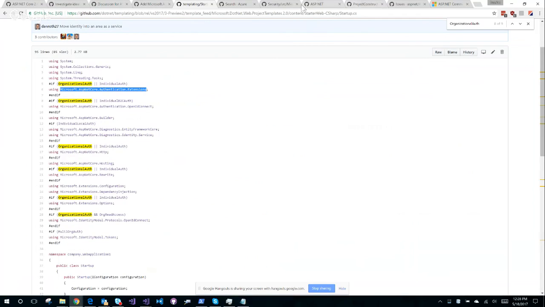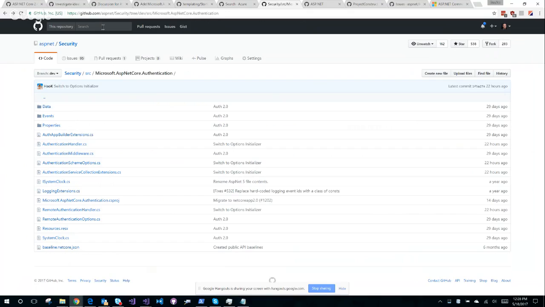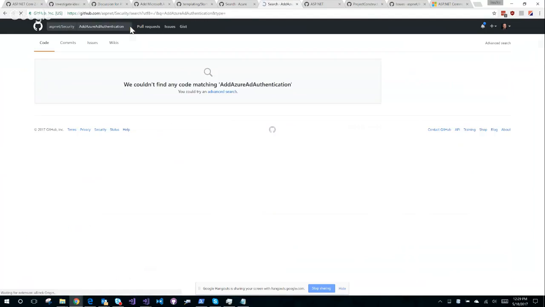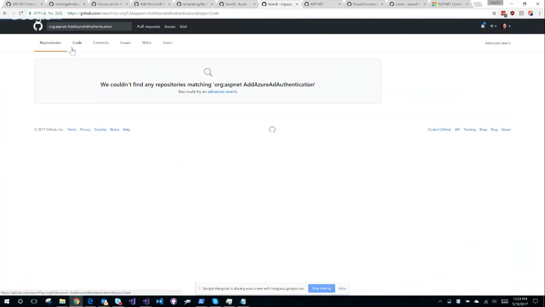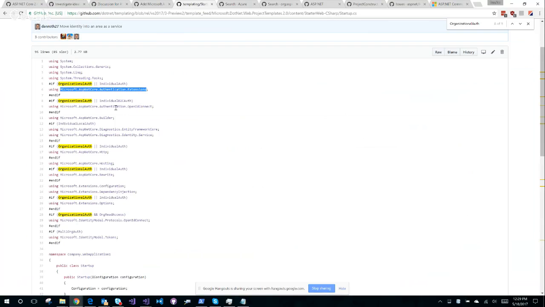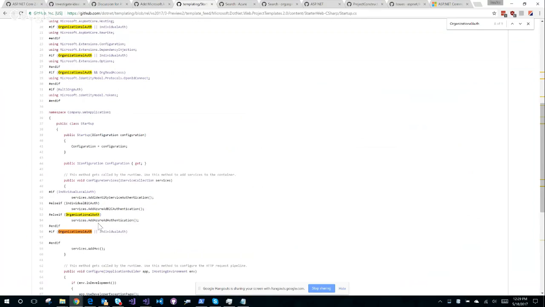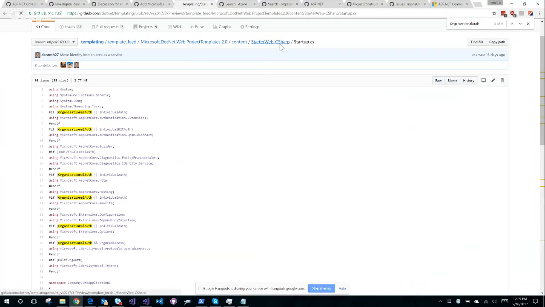So if I go into here and I go for add, see, this is what I did. That method, see, it doesn't exist here. I guess we go up to here. Nothing. Add Azure AD authentication is not a thing, apparently, according to GitHub, and yet it is used in our templates. Add Azure AD authentication. Wait, that might be in the template.